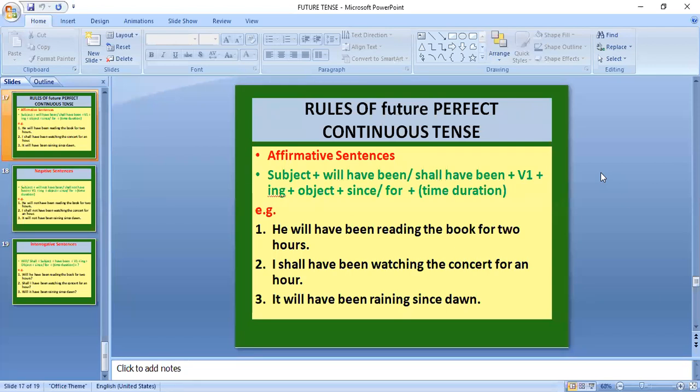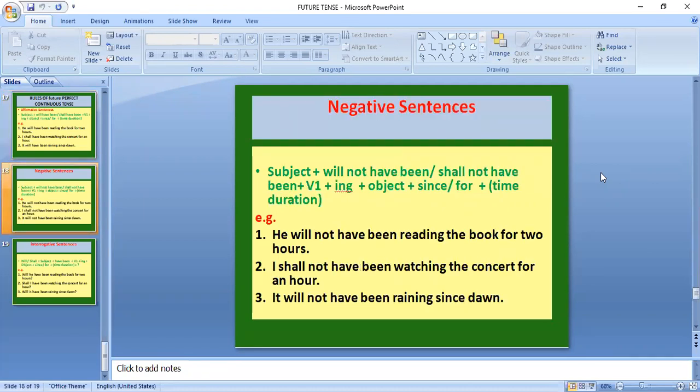We are left with 1 minute. In affirmative sentences, we use subject plus will have been, then first form plus ing, with since and for with a time phrase. He will have been reading the book for 2 hours, with the time phrase given at the end. This is the only difference that separates the perfect continuous from the simple continuous. Coming to the negative form, see the placement of not after will or shall.